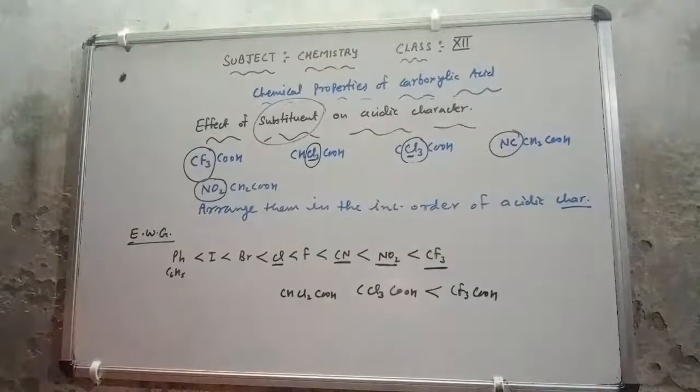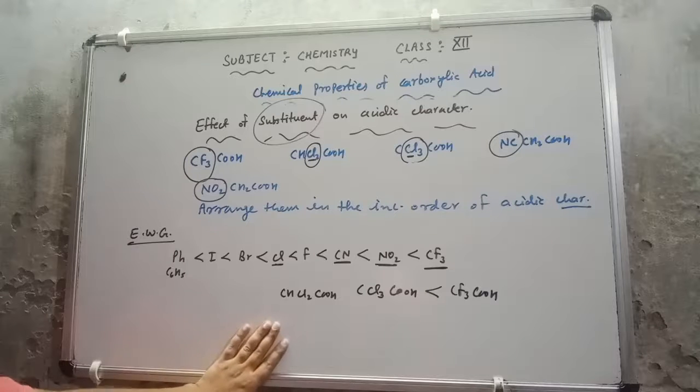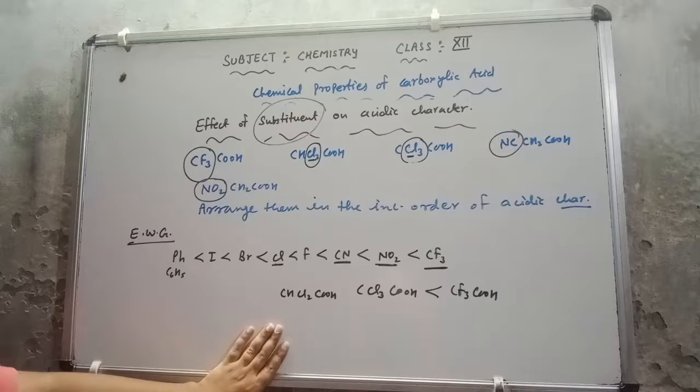So check which one will be available here, that will lose the electron easily.